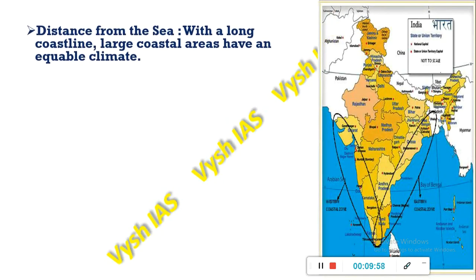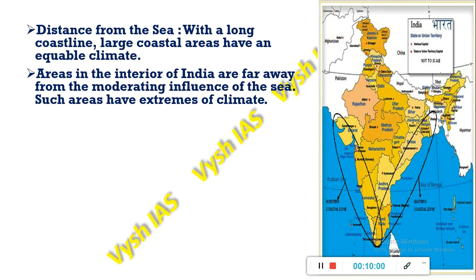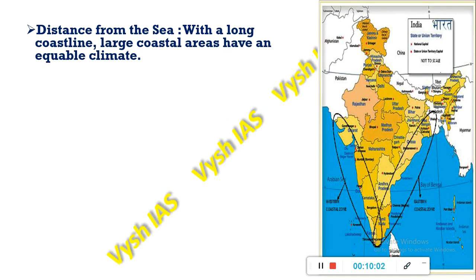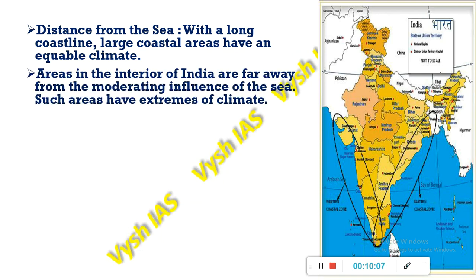monsoon winds. Next is the distance from the sea. India has a very long coastline, and the large coastal areas have a very equitable climate. Areas in the interior of India are far away from the moderating influence of the sea. Such areas have an extreme type of climate.